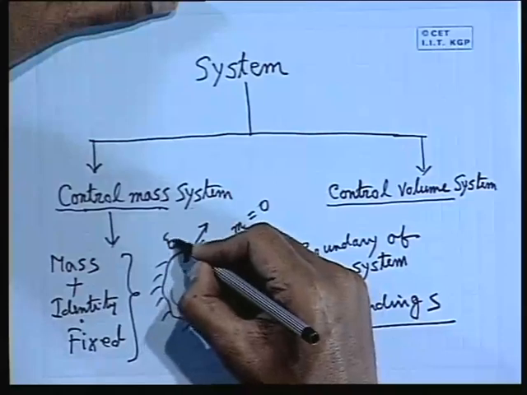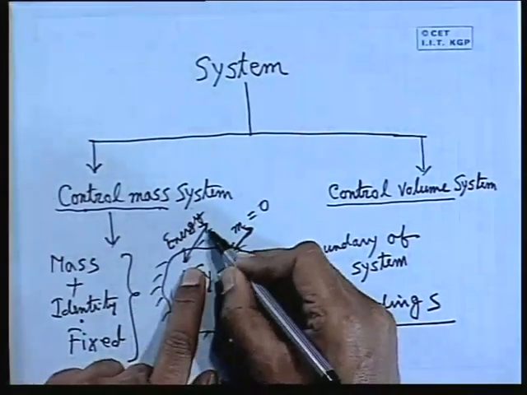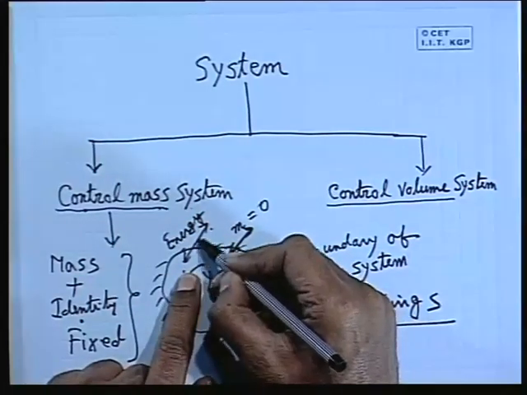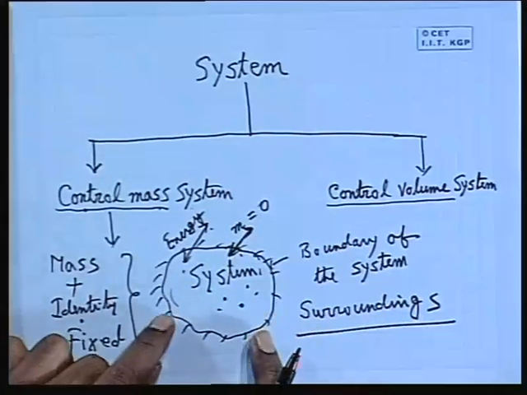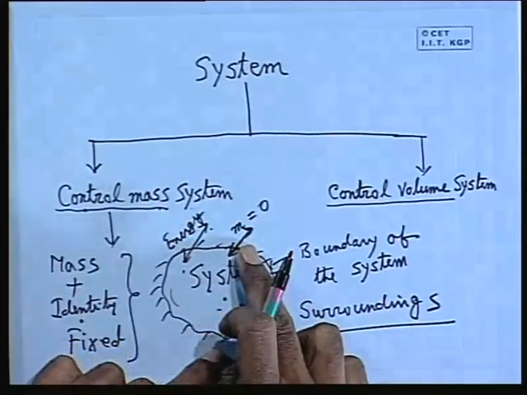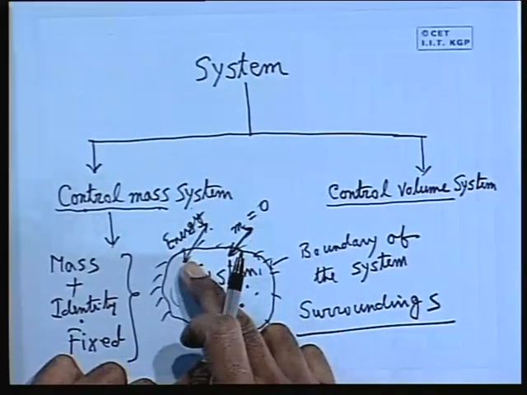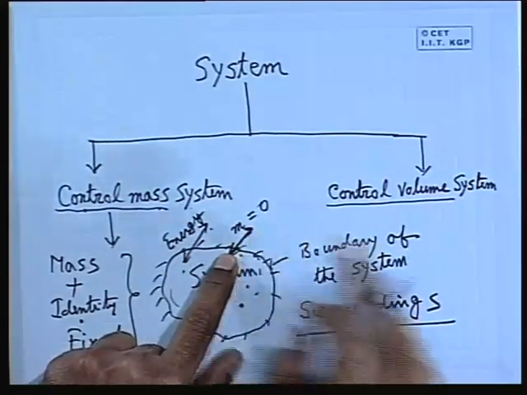Energy interactions may take place between the system and the surrounding in any of the ways. That means energy can come into the system, energy can go out of the system to the surrounding. That means the boundary of a closed system restricts the mass transfer, but does not provide any restrictions to the energy transfer. Energy transfer is possible, but mass transfer is not possible.